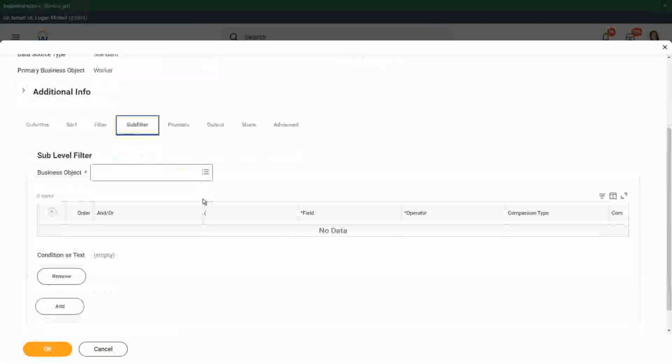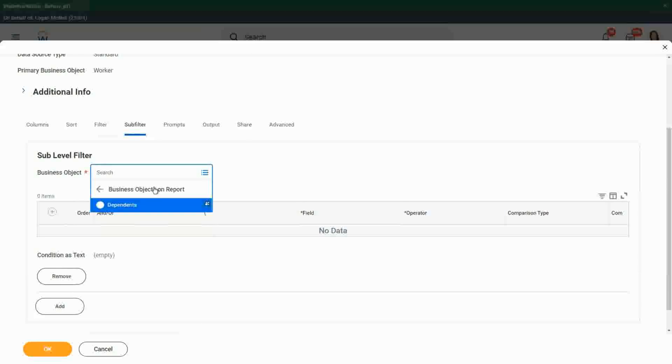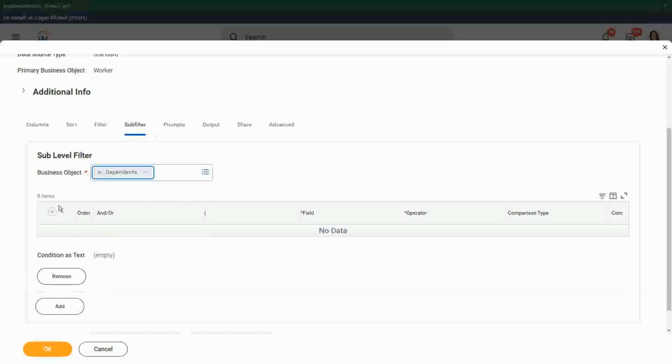So now, if I go to subfilter, I will click on this related. I will click on the drop-downs. You see business objects on the report. Click on that. There is only one business object that we have. Click on that.